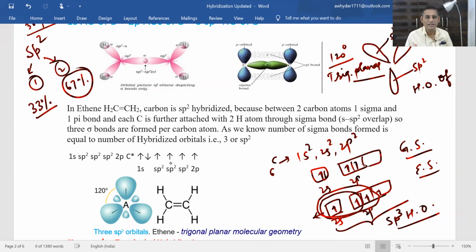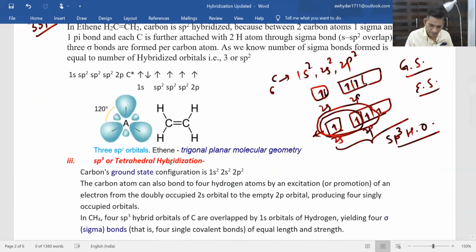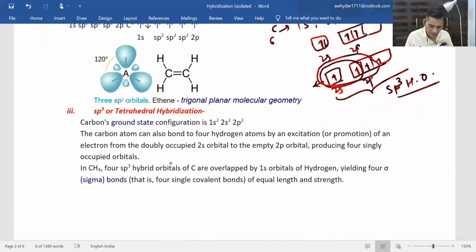While in case of 1s and 3p orbitals, if all the four are taking part in the process of hybridization, then there will be no p atomic orbital remaining, and that sort of hybridization will be known as sp3 hybridization. So this was example of sp2 hybridization, both these two.